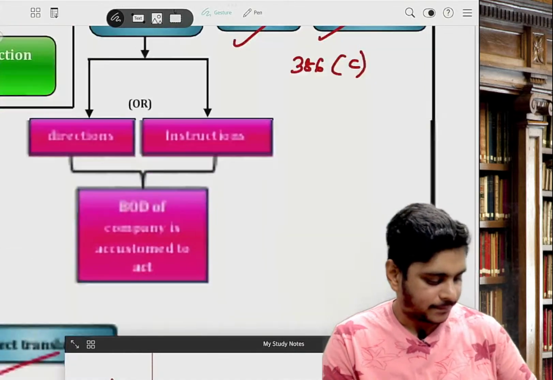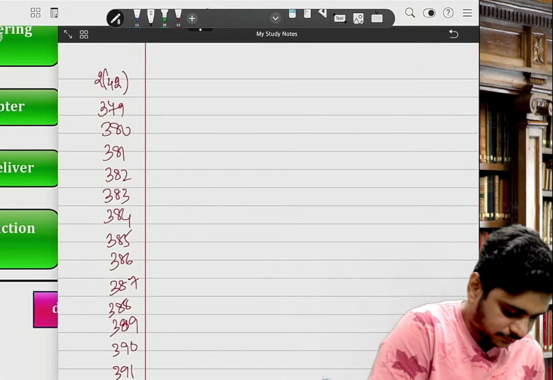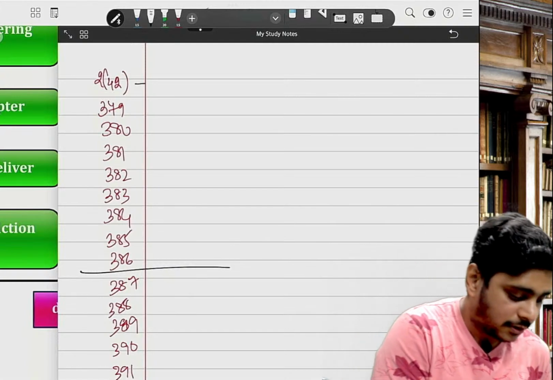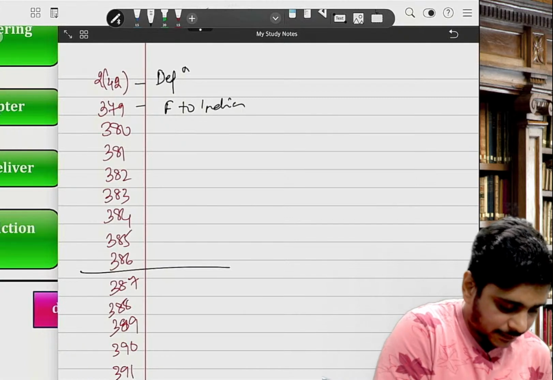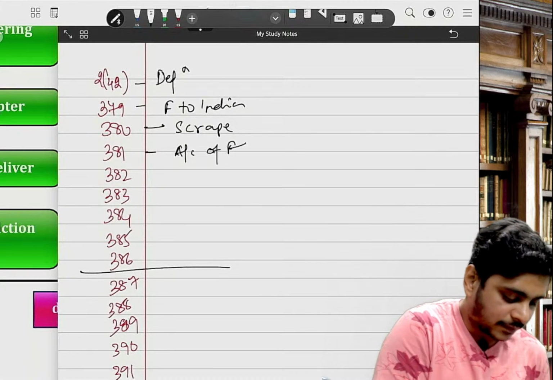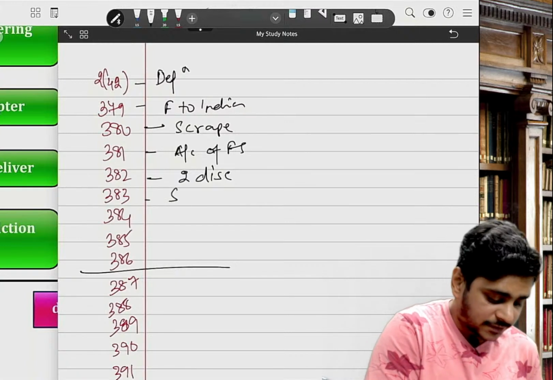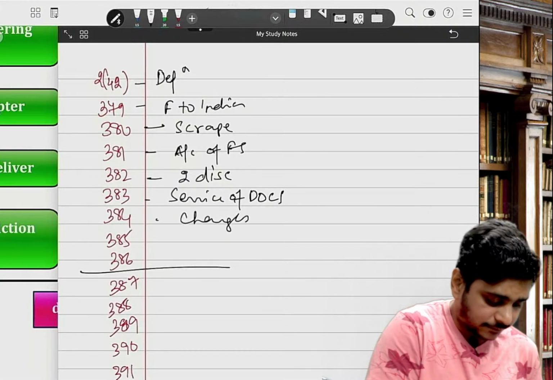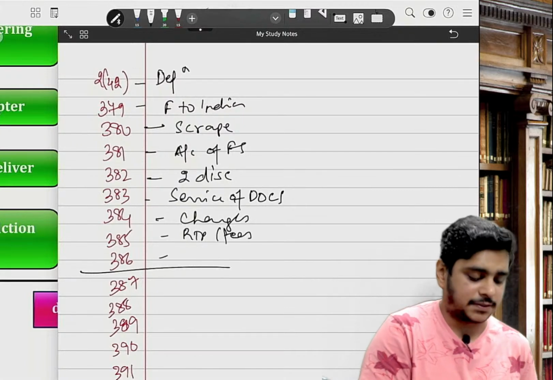So guys, let me quickly recall whatever sections we have done. Till here we have finished. I'm scribbling, you also save at your house, okay? Definition of foreign company, 379 says foreign to Indian. 380 talks about documents to be filed. 381 talks about accounts of foreign company. 382, two disclosures. 383 is basically service of documents. 384 is basically charges. 385 is basically RTP, that's your fees answer. 386 is interpretation.